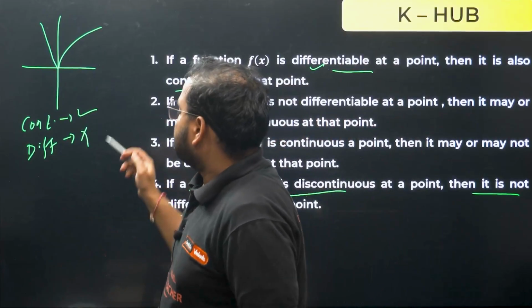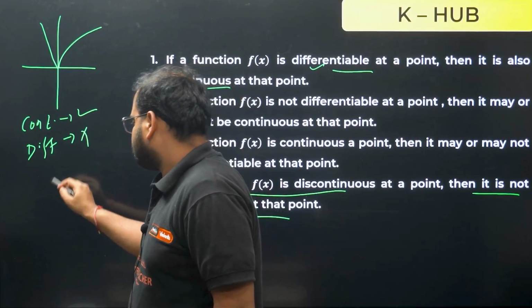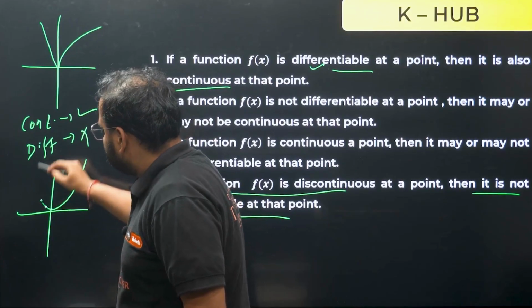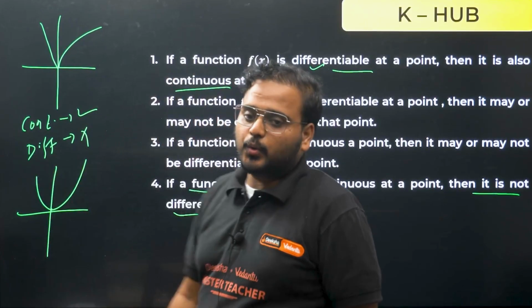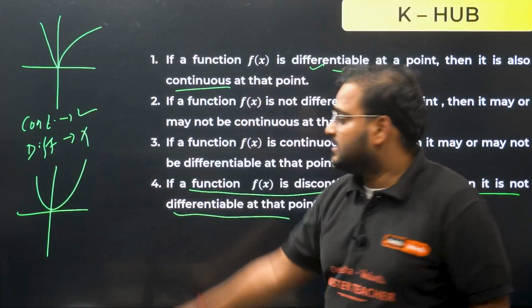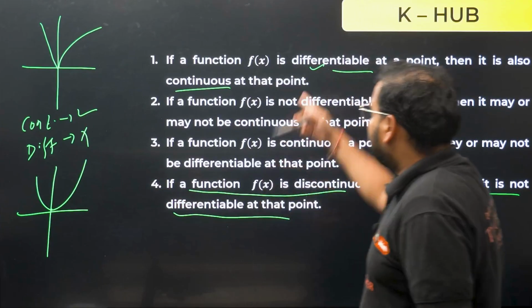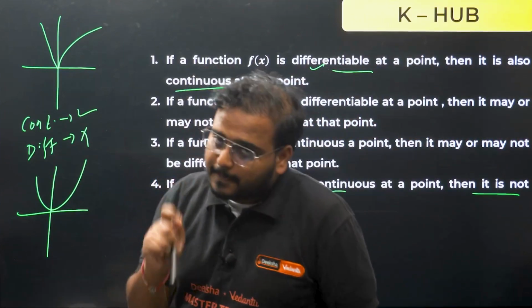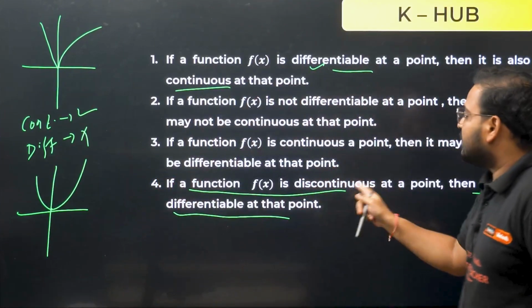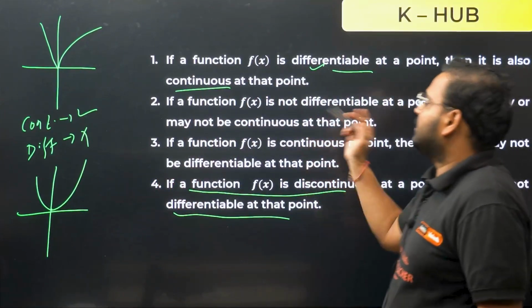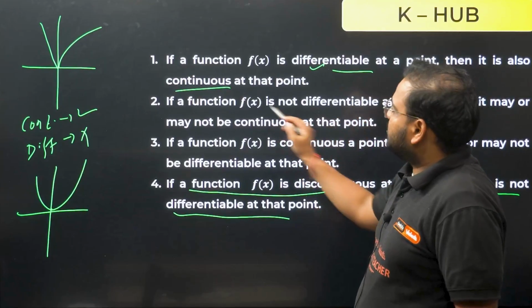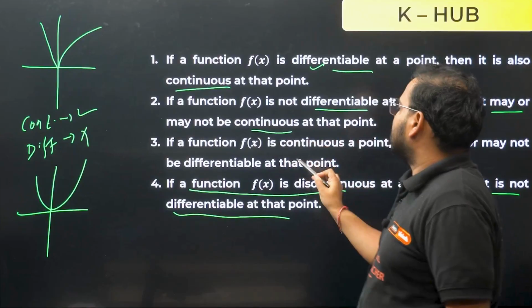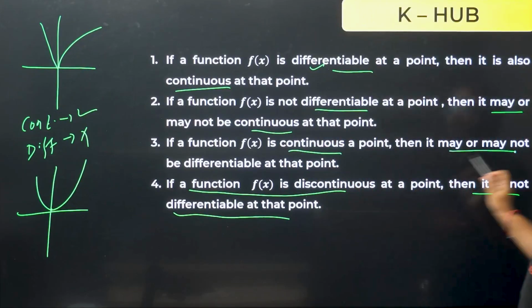Check here. For example, if I take a graph like this. Is it having a sharp corner? No. Is it differentiable? Yes. Is it continuous? Yes. So a differentiable function will always be continuous. Whereas a discontinuous function will never be differentiable, and the other two are may or may not be. If a function is not differentiable, then it may or may not be continuous. If a function is continuous, then it may or may not be differentiable.